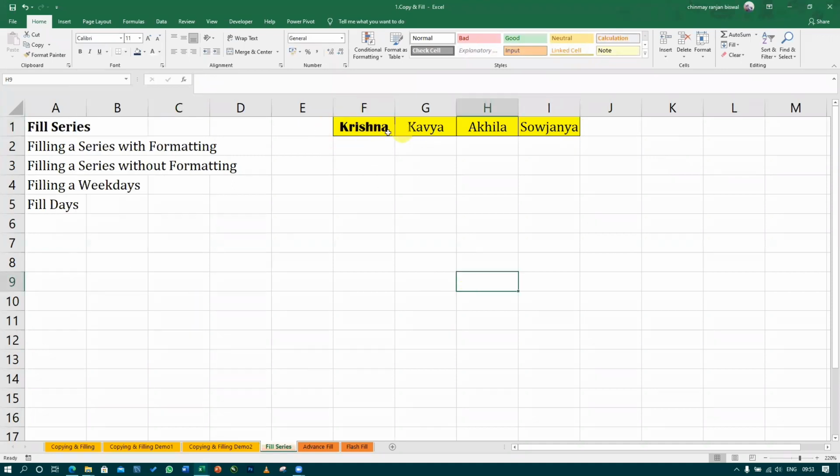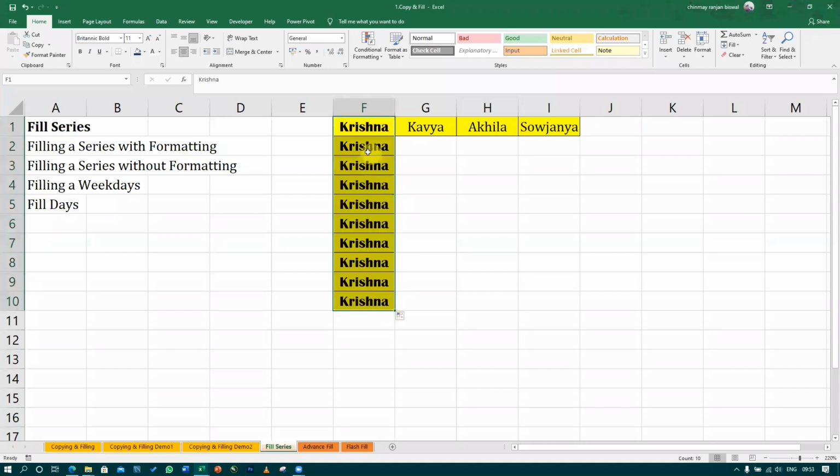Now, could you see this? ठीक है, यहाँ पे आपको दिख रहा है ना? Yes, sir. I'm going to drag it in the same format. So when I'm going to drag it, what is happening? It is just dragging all the data with the same format, है ना? जो कृष्णा का हमने format दिया था, all the cells are now populated with the same format. Clear?